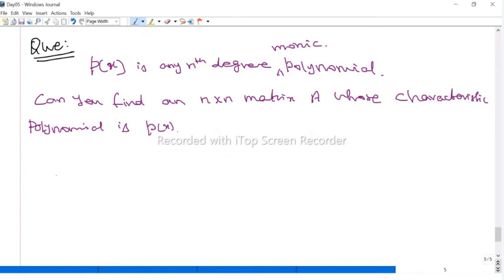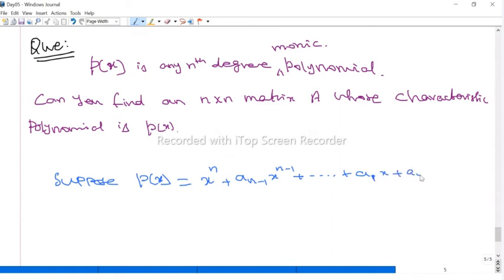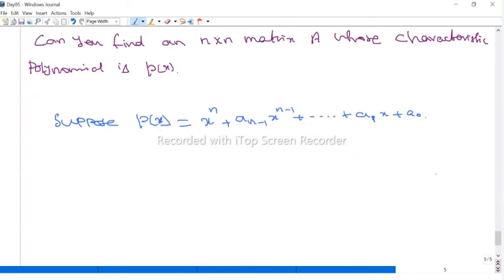So p of x equals x to the power n, with coefficient 1, and the others are anything: a(n-1) x to the power n-1, plus etc., plus a1 x plus the constant term a0. The constant term may be 0, anything. The only conditions are that the leading term is 1 and the degree is n. Suppose this polynomial is given.